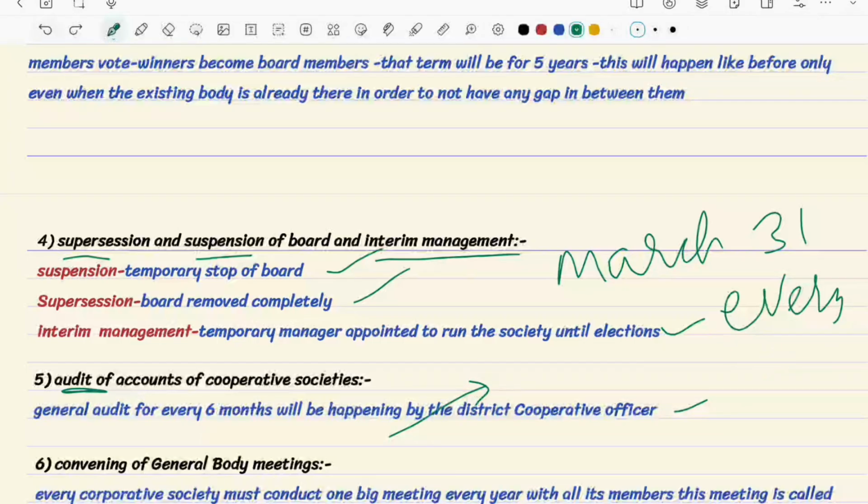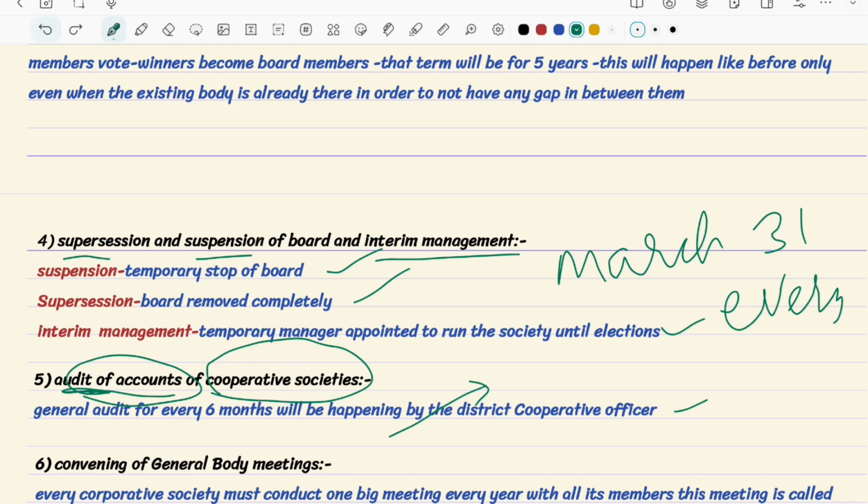The auditor is the person who comes and checks whether any illegal business, corruption or misbehavior is happening within the cooperative societies or not. And who is that person who comes for the audit?